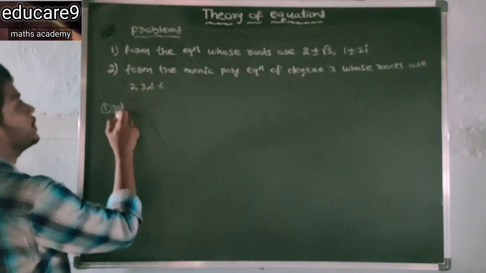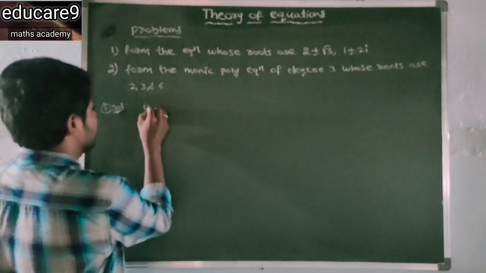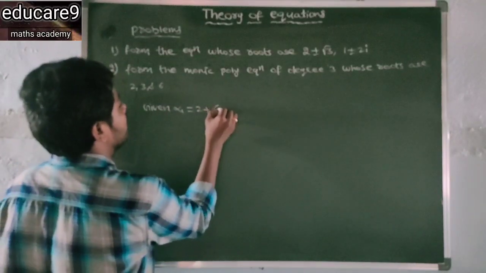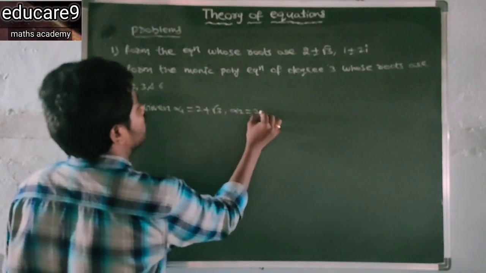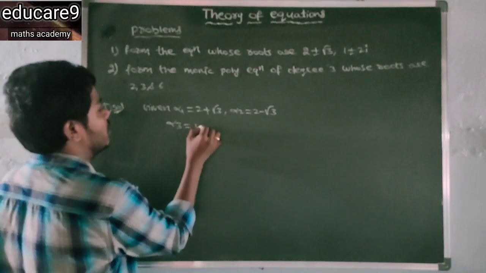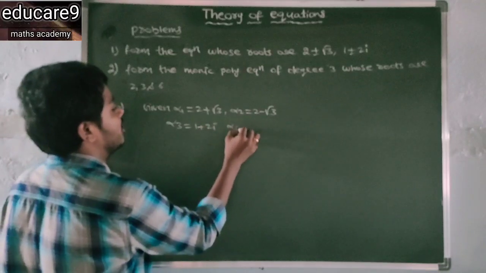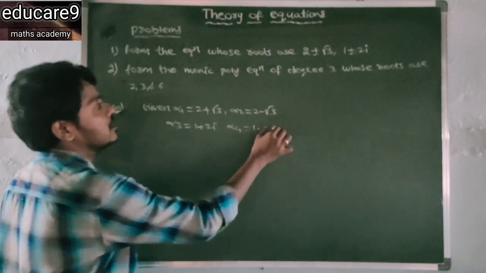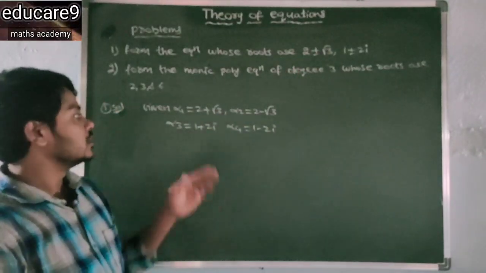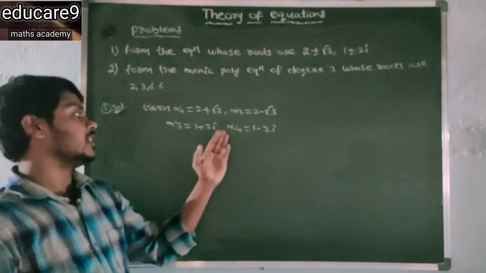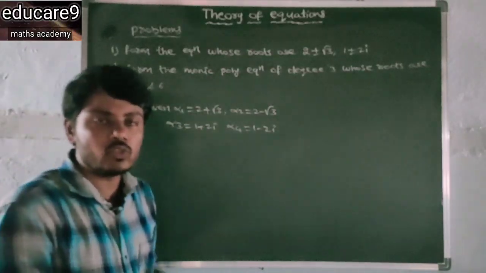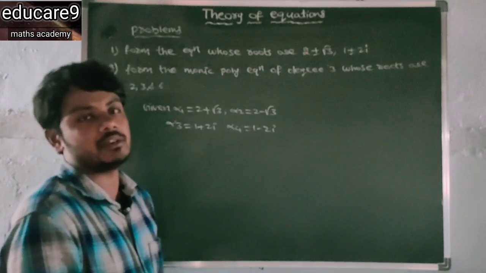Given alpha 1 is 2 plus root 3, alpha 2 is 2 minus root 3, alpha 3 is 1 plus 2i and alpha 4 is 1 minus 2i. So clearly here, plus or minus, you will get 4 roots, that are alpha 1, alpha 2, alpha 3, alpha 4. So clearly if roots are given, then how to find the polynomial equation?